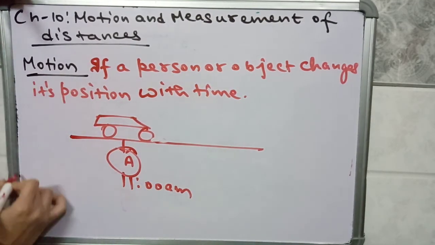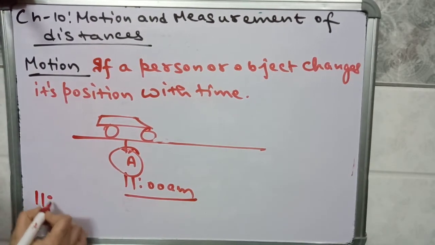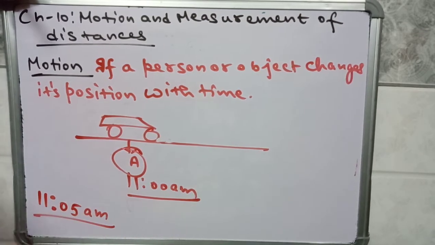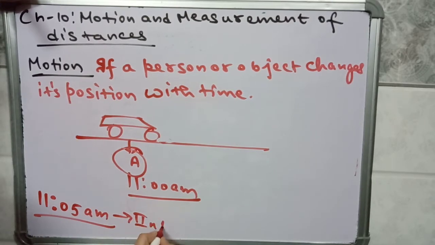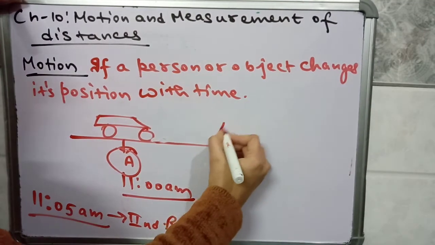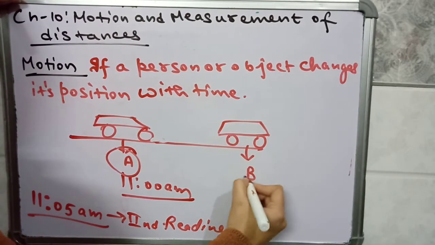The initial reading is at 11 o'clock. Now you are observing the position of the car after 5 minutes. It means the second reading is at 11:05 am. Suppose in 5 minutes the car has moved some distance and it is at another location B.